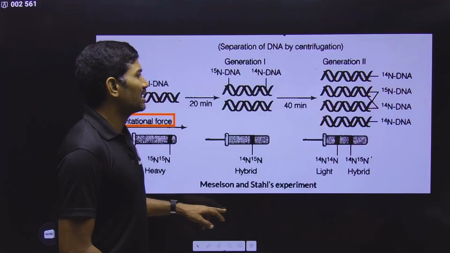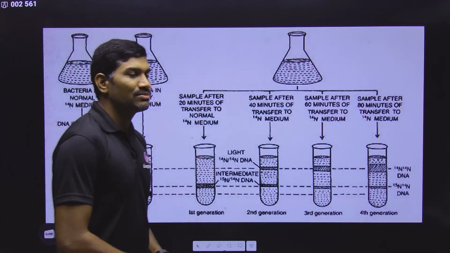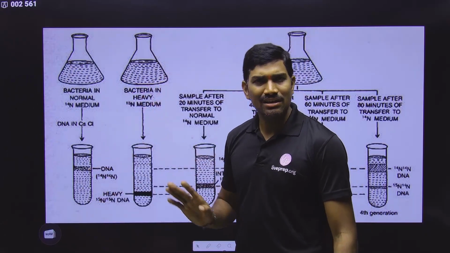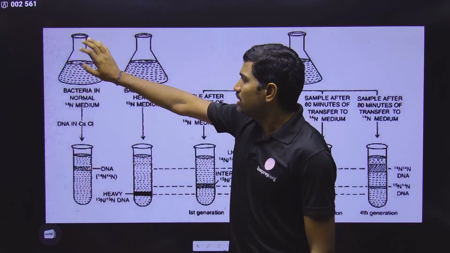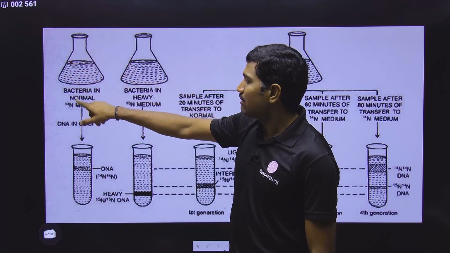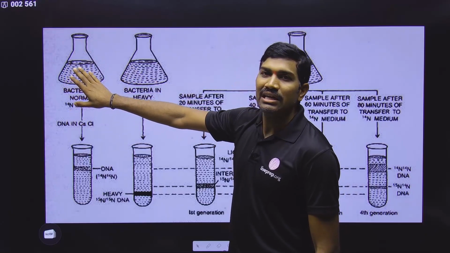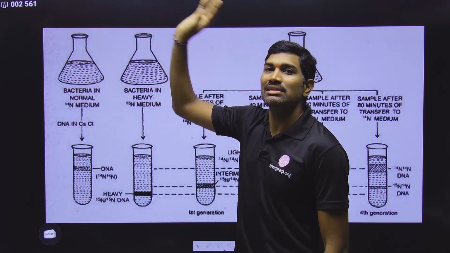So what is this particular experiment? That we need to understand. This is the NCERT diagram. Now we will understand this very clearly. Observe this information carefully. In the regular classes, I have given the full explanation. Here, in simple terms, I will try to explain this. Initially they took the E. coli in N15 containing medium. They grew the bacterium in it for several generations.